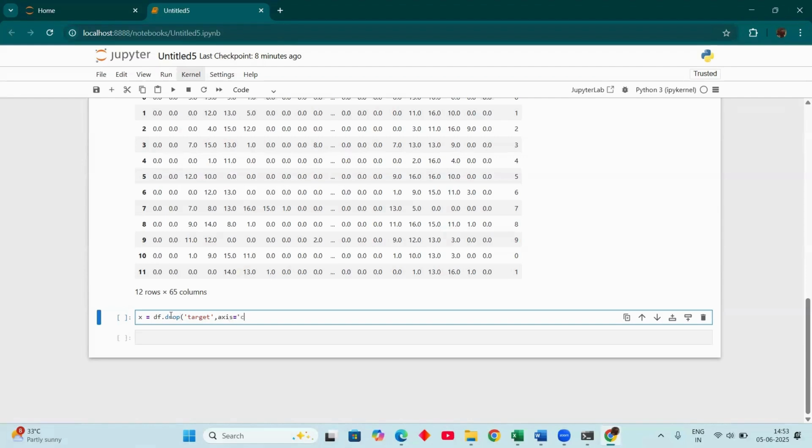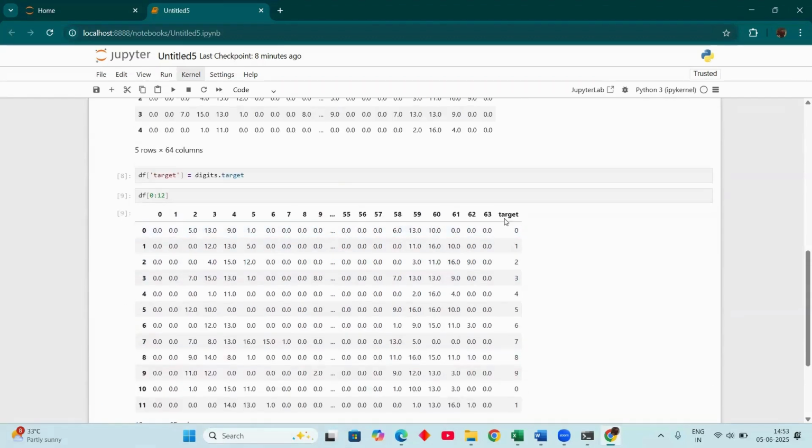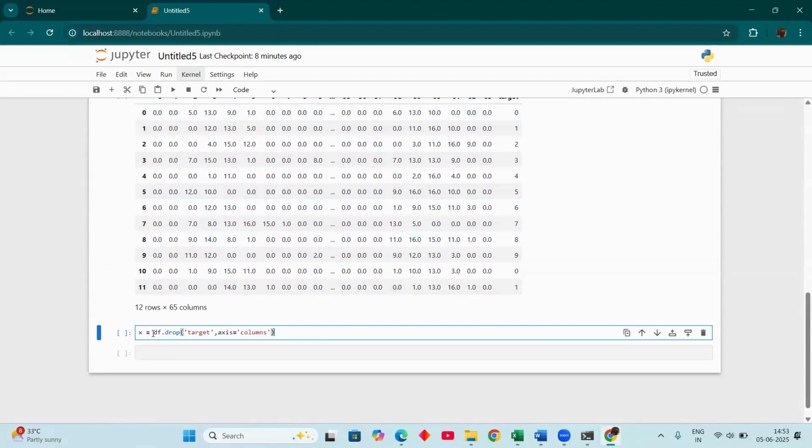Be consistent in the coding. So columns from axis, I am dropping to here. What I am doing for the target column: I drop the target column and assign the rest to x. After that, I take the values of that column and assign those to y.